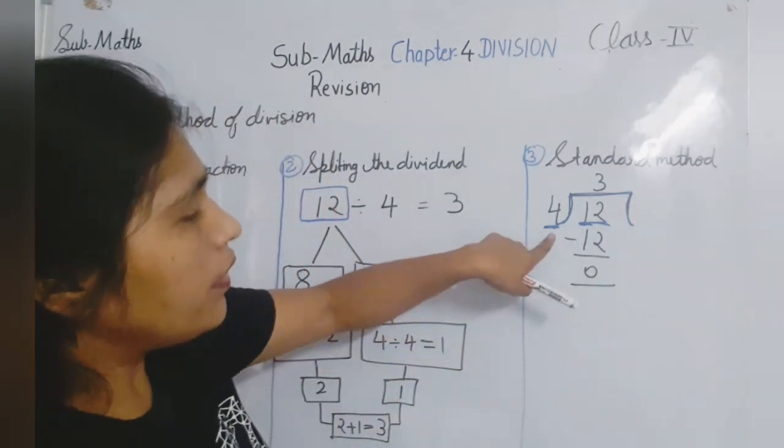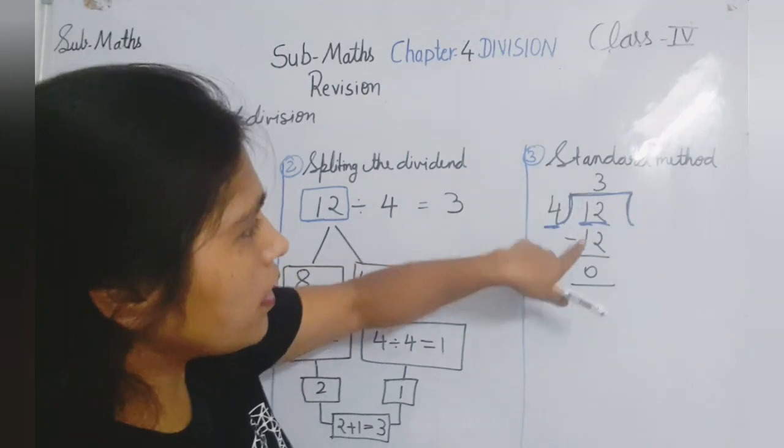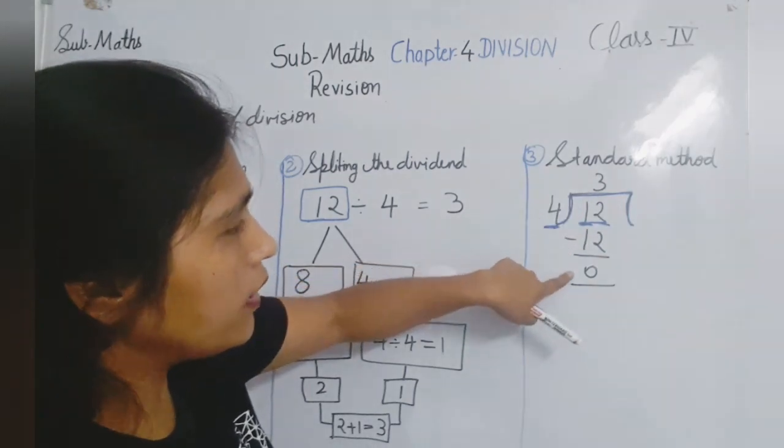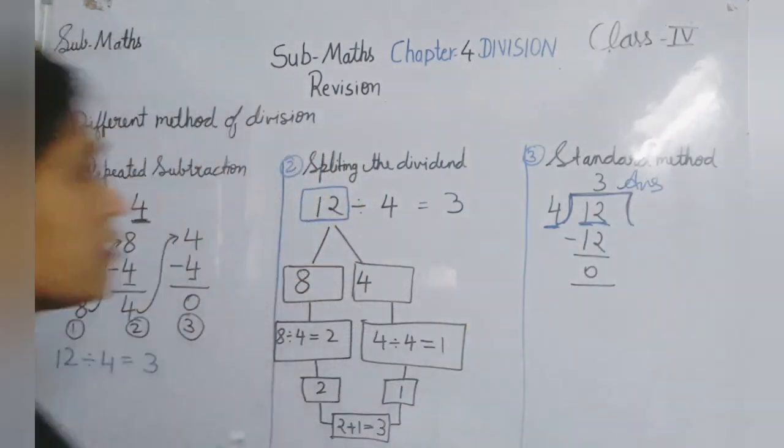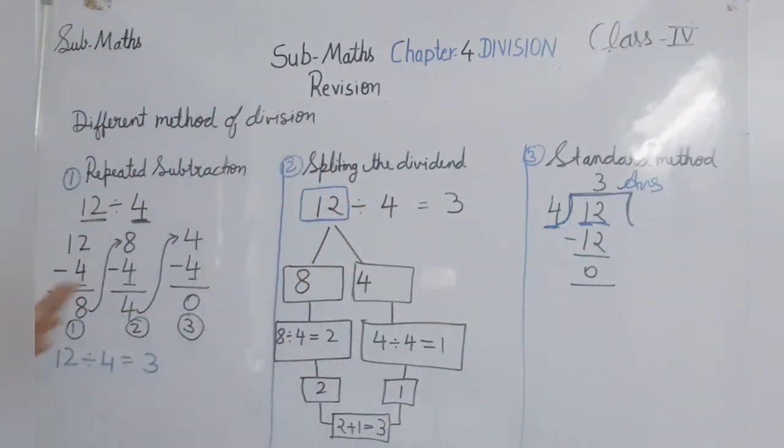So we'll say the table of 4. 4 threes are 12. Then 12 minus 12 is 0. So our answer is 3, or we can say our quotient is 3. Clear? So these are the 3 methods of division.